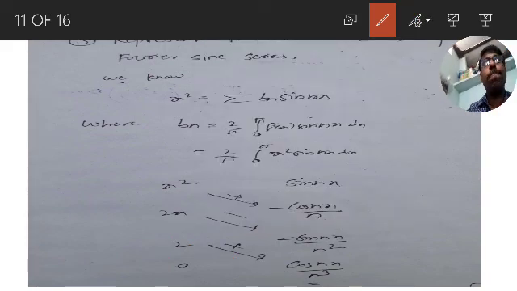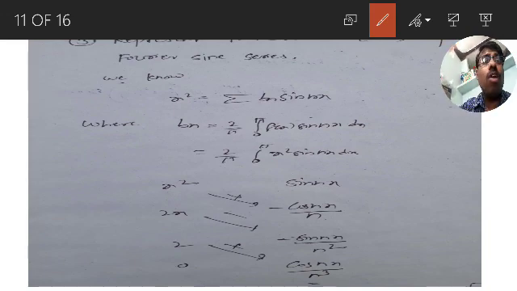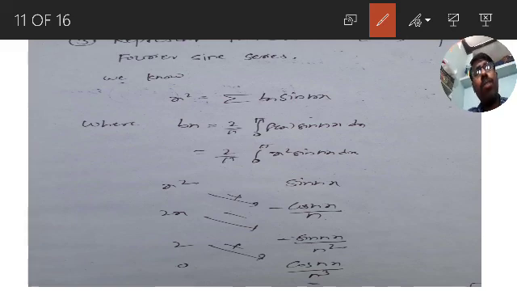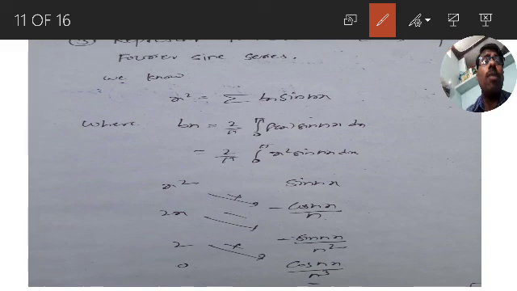Are you able to get it? Product rule, that is Bernoulli's rule. We applied it with the first function algebraic and the second function trigonometric. For the first function we take derivatives, and for the second function sin nx we find integrals, cross multiplying with plus, minus, plus, minus. Now take the values from the cross multiplication and apply upper limit minus lower limit.